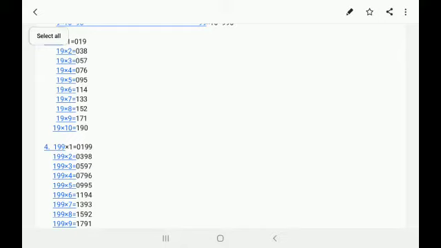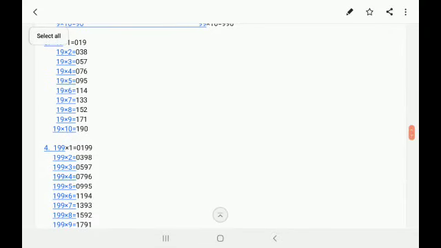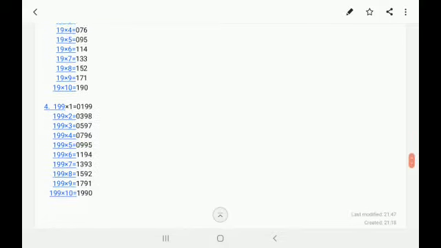In the hundreds place, it starts from 19 into 6. It starts from 19 sixes. It's 1 from 19 sixes. So we can say the trick for the 19 table is that in the units place, it's 9 to 0, and in the tens place, it's 13579 and 13579. Whereas in the hundreds place, it starts from 19 into 6, and from 19 into 6 to 19 into 10, it's a constant value 1.